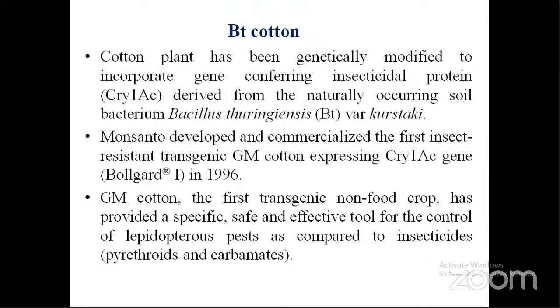You have heard of this one, BT cotton. Generally, in our country, 95% of farmers are cultivating BT cotton only, because normal cotton is generally susceptible to bollworms, Lepidoptera and pests.